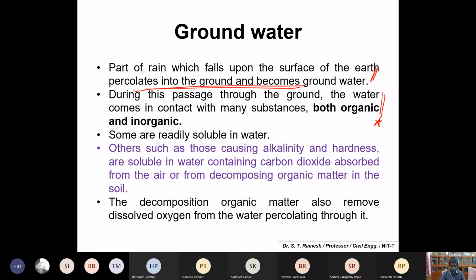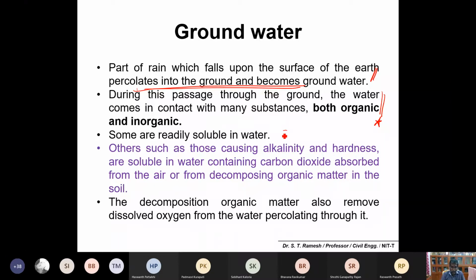If there is arsenic contamination, the groundwater also sometimes takes a lot of arsenic. And if solid waste is dumped onto the ground, during infiltration or percolation organic compounds may also percolate into the groundwater.